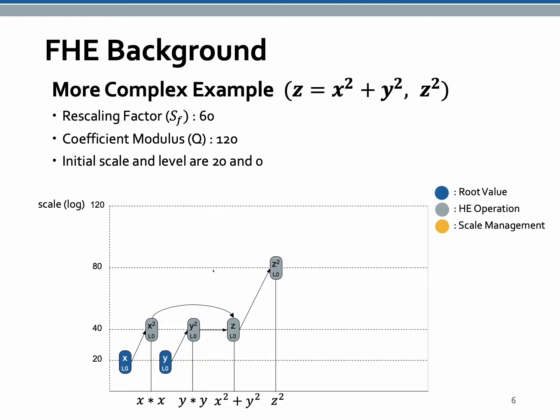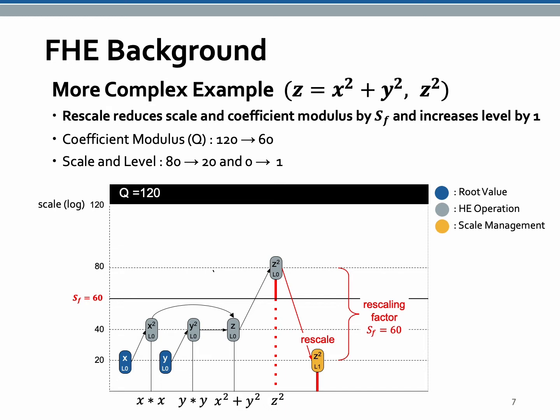This more complex example computes x squared plus y squared and then squares it. Same as the x squared example, the coefficient modulus is 120 and initial scale is 20. The scale of x squared and y squared is 40. Addition does not change the scale, so the scale of z is also 40. Finally, the scale of z squared is increased to 80.